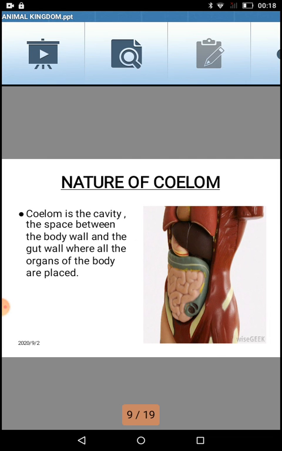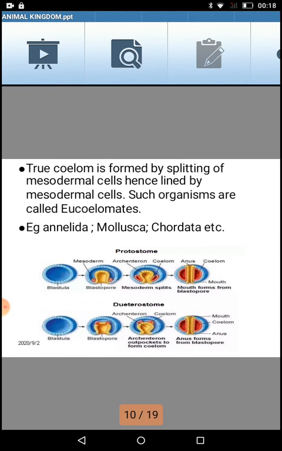But to understand what coelom is, let us move ahead and understand this particular diagram. Before we study what is a true coelomate, or eucoelomate, or pseudocoelomate or acoelomate, let's understand how the coelom originates. First, when the gametes fuse together, the resultant product is what? It is a zygote. Zygote is a single celled structure.